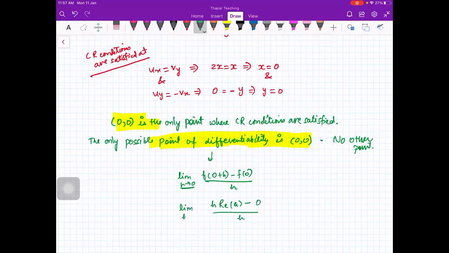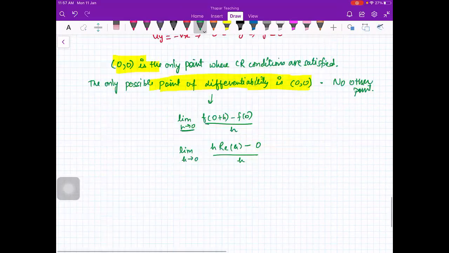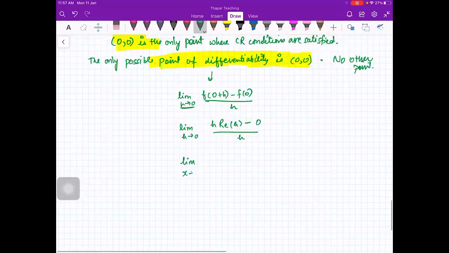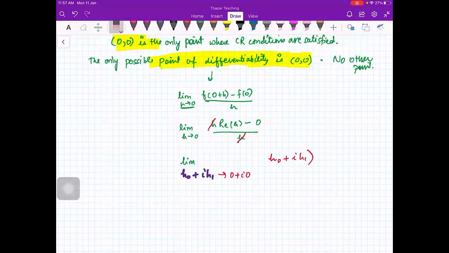Limit h going to 0. Let us call h as h0 plus iota h1 going to 0 plus iota 0. h and h will cancel. Okay. So you have only h0.